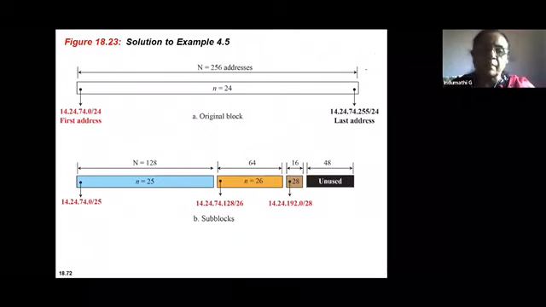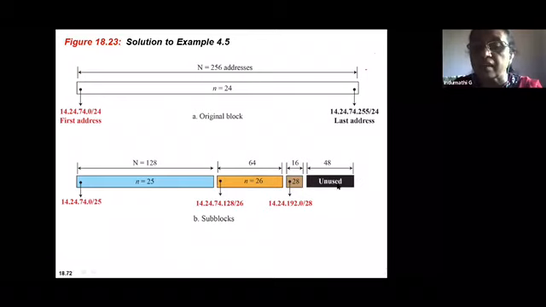So your first subnet is 128 addresses. Starting address is 14.24.74.0/25 to, of course, 127. So the next block is 64 addresses with the mask value 26. The starting address of that block is 14.24.74.128/26. And the third block is 16 addresses and 14.24.192.0/28. But this block is unused.